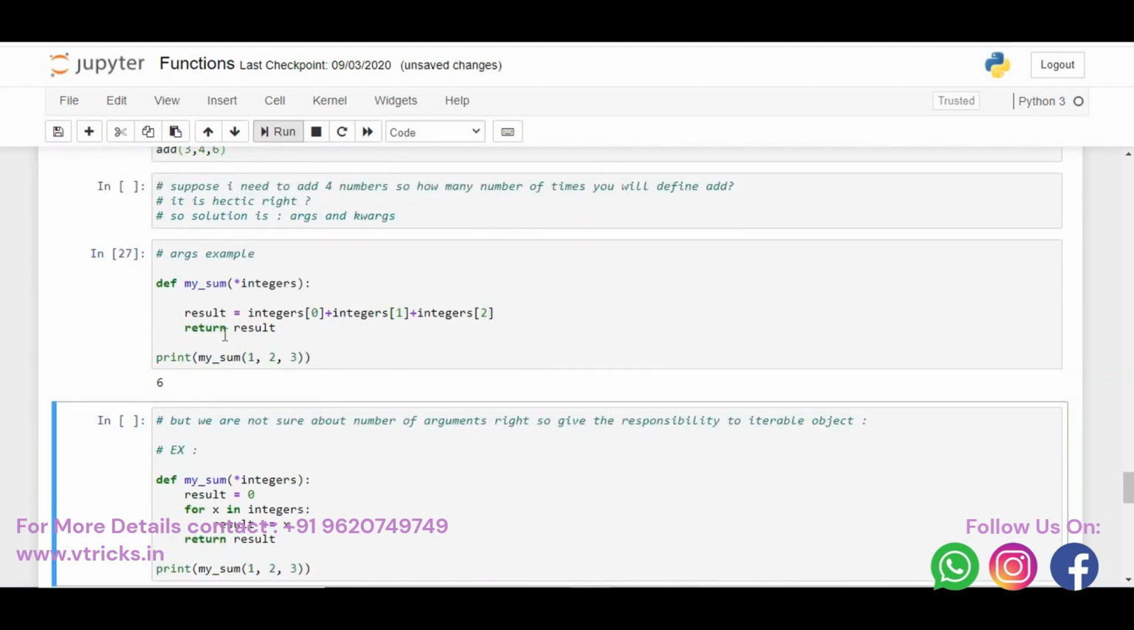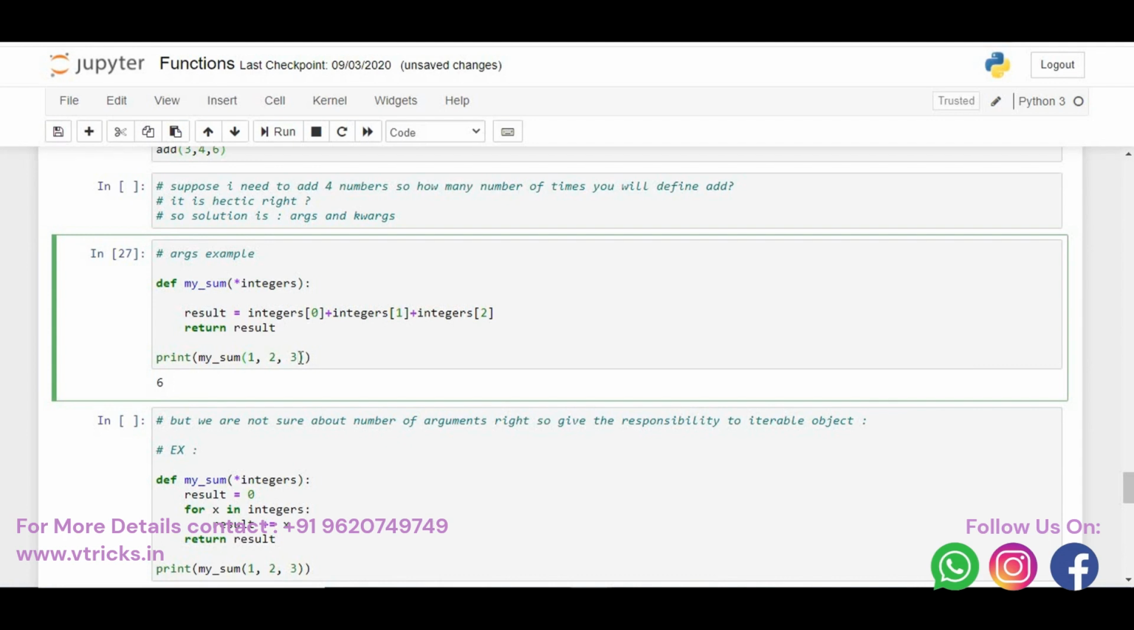I'll just run this code. You can see it is 1 plus 2 plus 3. That is what we are told here. Now the problem comes here. We are not sure about the number of arguments, right? So give the responsibility to an iterable object. Here you did integers of 0 plus integers of 1 plus integers of 2. Good. But if I pass something like 4, you get an error, right? Because I was expecting 1 plus 2, 3, 3 plus 3, 6, 6 plus 4, 10 as an output. But you will get an error. The 4 will not be added because you are just adding integers of 0, integers of 1, integers of 2. You have not added integers of 3. So again it's a problem.